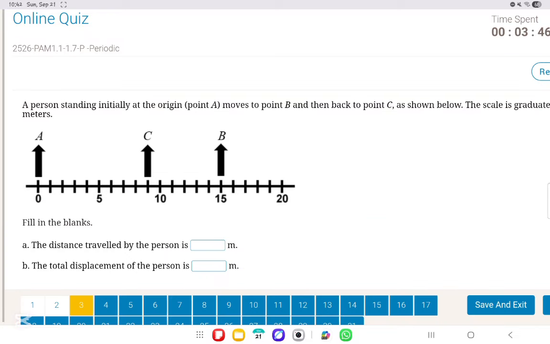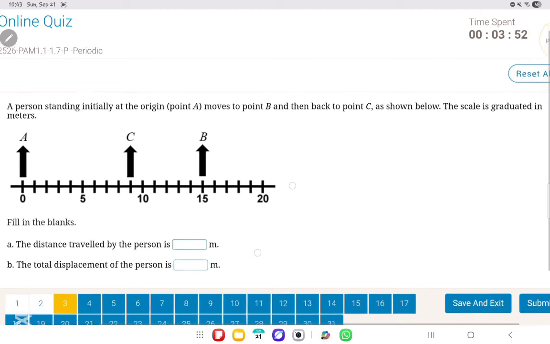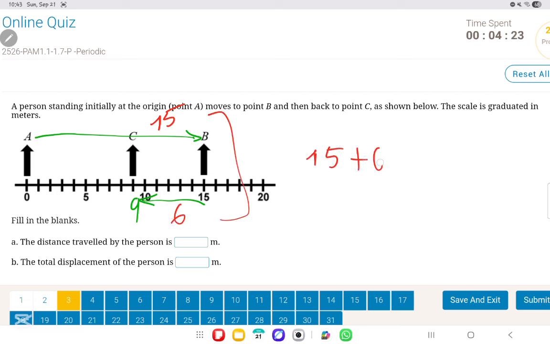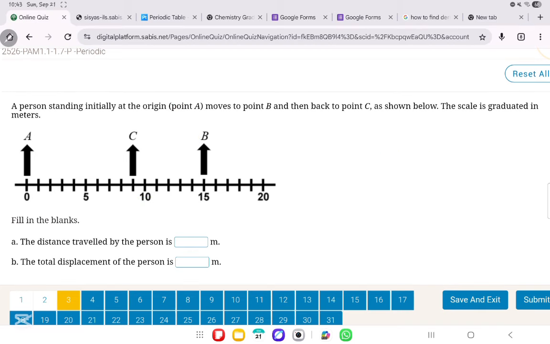We'll move on to question number 3. What does it say in question number 3? A person standing initially at the origin, which is point A, moves to point B and then back to point C as shown below. The scale is graduated in meters. They want the distance traveled by the person. He moves from A to B and then from B to C. C is at 9. So how much is the distance traveled from A to B? That's 15. And the distance traveled from 15 to 9, that is 6. So we add both distances to get the total distance traveled by the person, which is 21 meters.